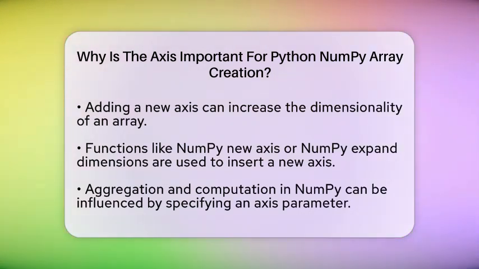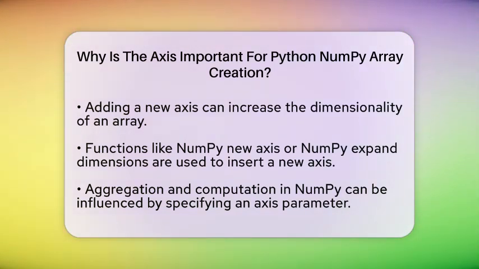Aggregation and computation are also influenced by the axis. Many NumPy functions allow you to specify an axis parameter to determine the dimension along which to perform operations like summation, mean, or maximum. For instance, summing along axis 0 aggregates the data column-wise, while summing along axis 1 does so row-wise. This flexibility is essential for data analysis and numerical computations.